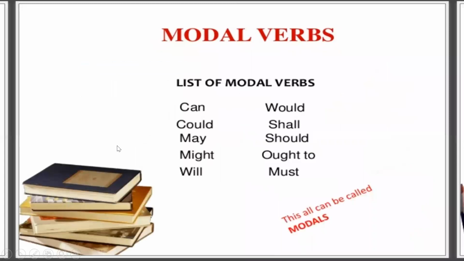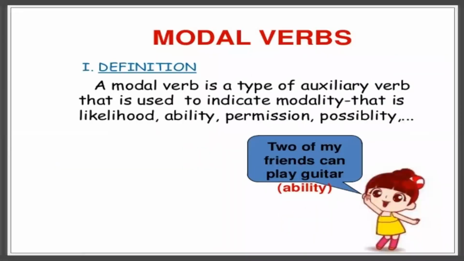So here it is. Modals are basically verbs. It is a type of auxiliary verb that is used to indicate modality, that is the likelihood, ability, permission, possibility, and moreover, if you take it in a broader way, it expresses your mood.